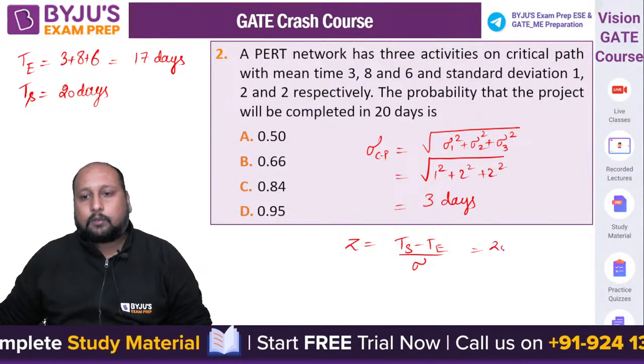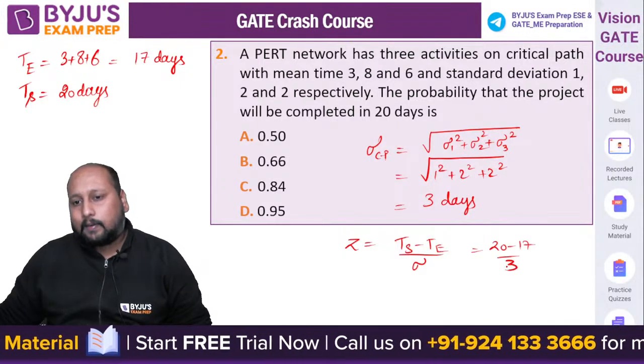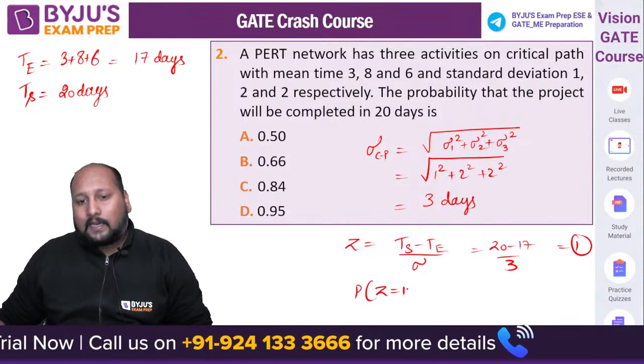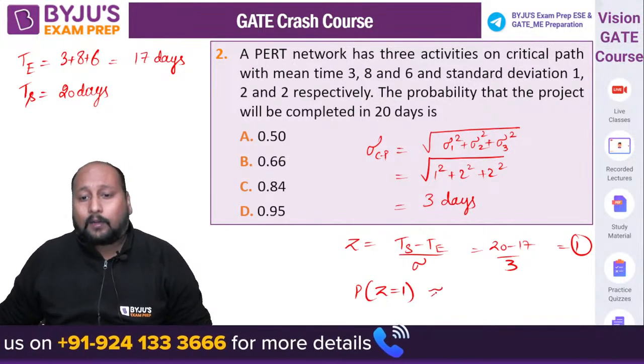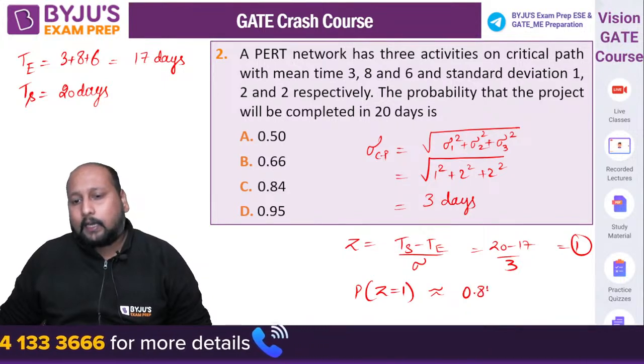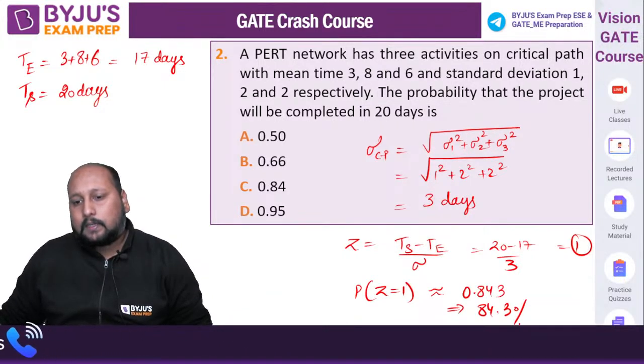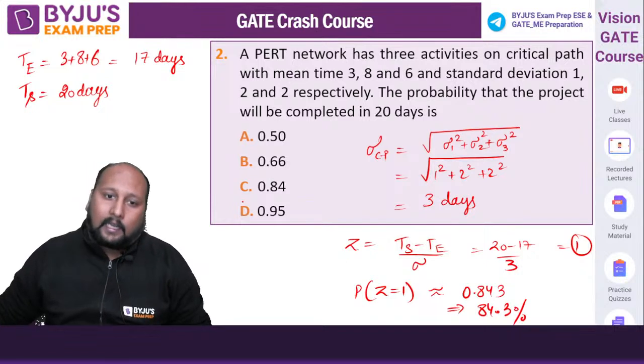So this is 20 minus 17 divided by 3. So Z equal to 1. So the probability of Z is equal to 1. What is the value? It is approximately equal to 0.843 or we can say 84.3%. So the nearest value that we are getting is option C.